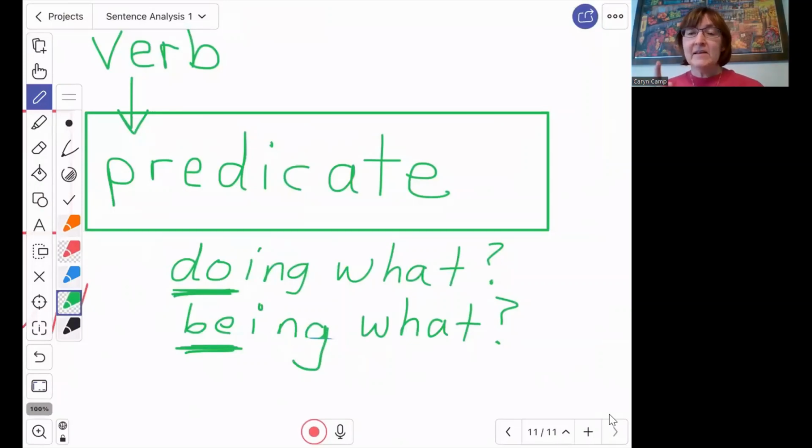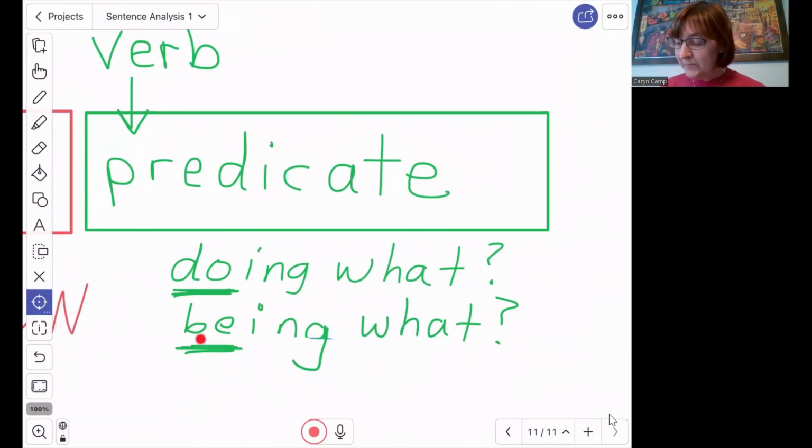If I say the desk is brown, the desk is not doing anything. It's not jumping up and down, talking, saying, hi, look at me. It's just sitting there being brown. So it's being. Well, I cannot say the desk brown. That is not a sentence, because every sentence has to have a verb in it. This is the most important word of the predicate. It usually comes very first thing in the predicate.